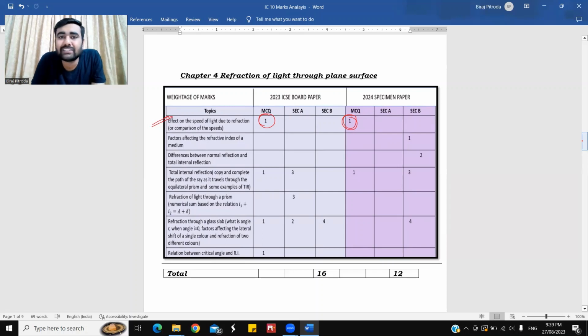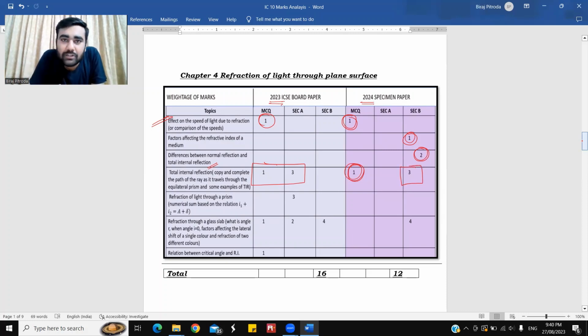Factors affecting refractive index, 1 mark in section B. Difference between normal reflection and total internal reflection, 2 marks. This was a theory question in section B. TIR, very important question. If you see TIR ka ratio, they have maintained. TIR in the year 2023 was asked for 4 marks. 1 mark ka MCQ and 3 mark ka section A. Same thing they have done in the year 2024. 1 mark MCQ of TIR and 3 mark ka question in section B.